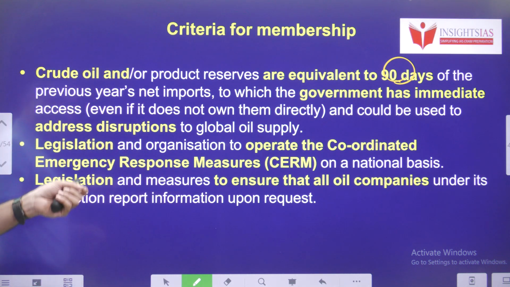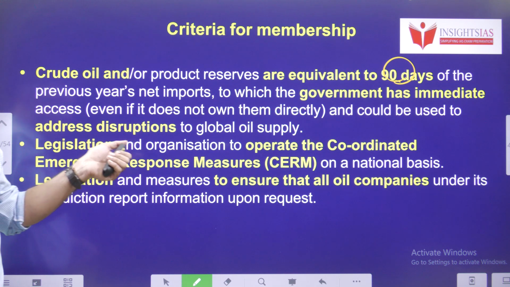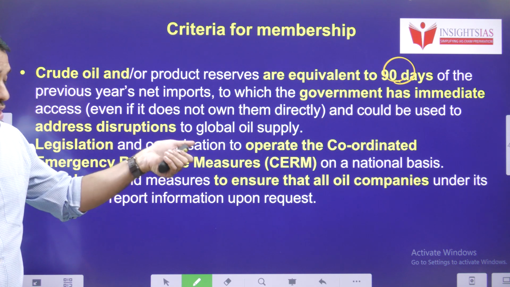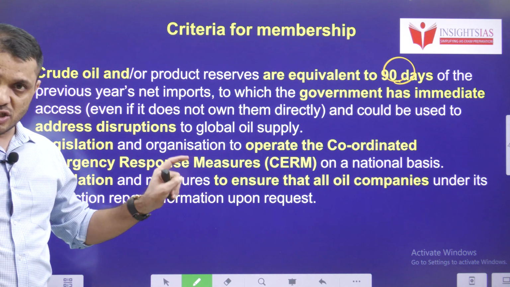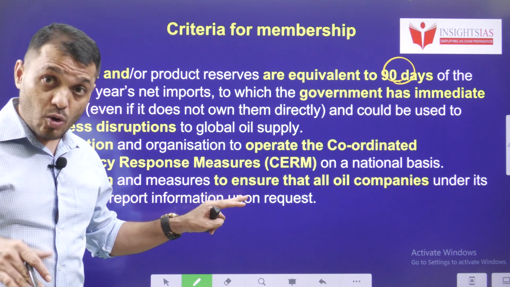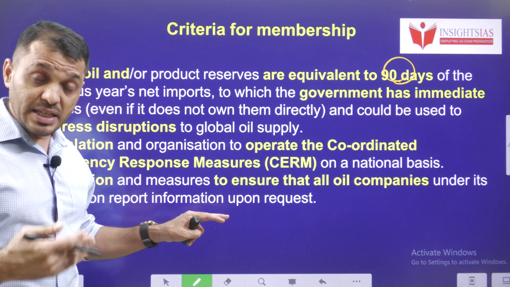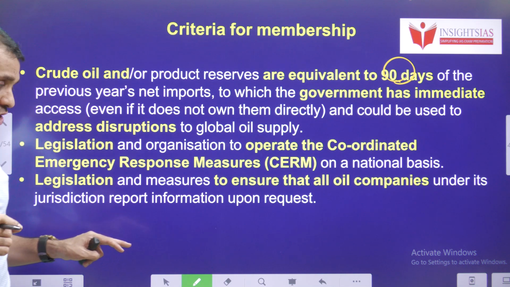The second condition is that the country should have legislation as well as an organization to operate coordinated emergency response measures on a national basis. That means if an energy crisis occurs, that kind of legislation has to be there for the measures to be taken.